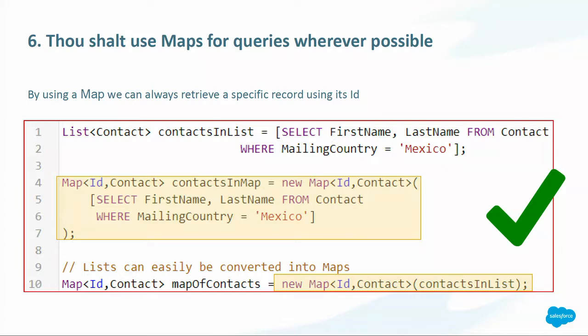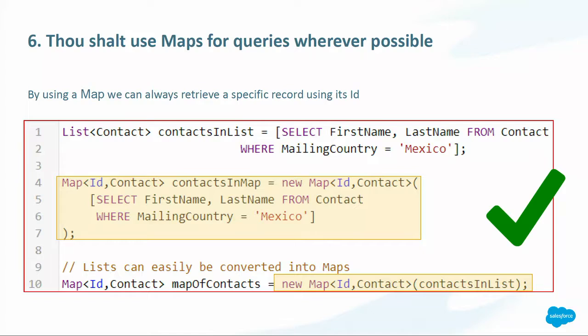The sixth commandment is thou shalt use maps for queries whenever possible. Maps are a data structure very useful for us if we are going to develop in the Salesforce platform. Because sometimes, mainly in triggers, for example, to avoid breaking the limits of the platform, as we saw before, we can in a query get lots of records in a list, for example, and then another query for many other records. But sometimes we cannot use the master detail relationships because our records are not directly related. So in this case, we can use a map and use the ID of the object to link the objects that we want in our process.